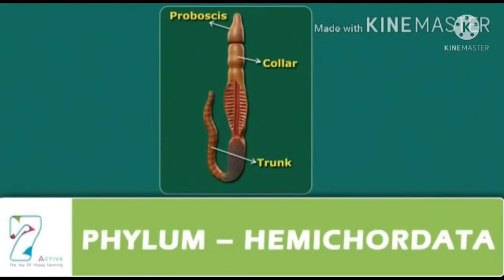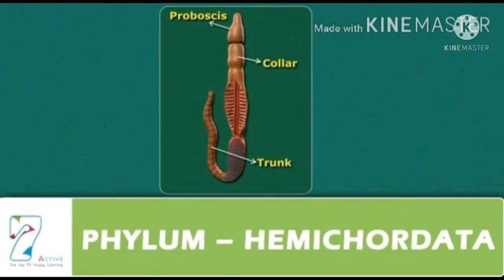Next, phylum Hemichordata. Hemi means half, chorda means string. Hemichordates were earlier treated as a subphylum of Chordata. They are now regarded to be an independent phylum of invertebrate. Close to Echinodermata, the animals of this group possess the characters of invertebrates as well as chordates. This phylum consists of small group of worm-like, soft marine animals.